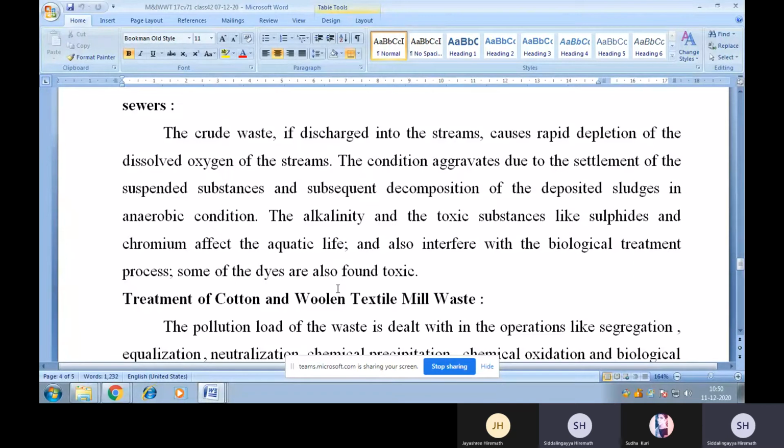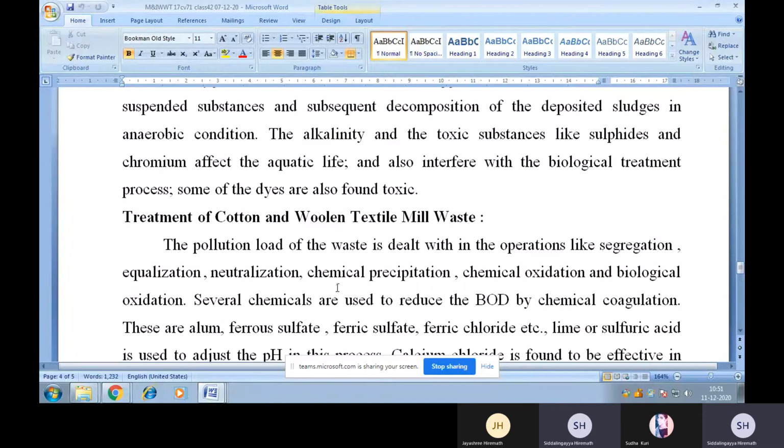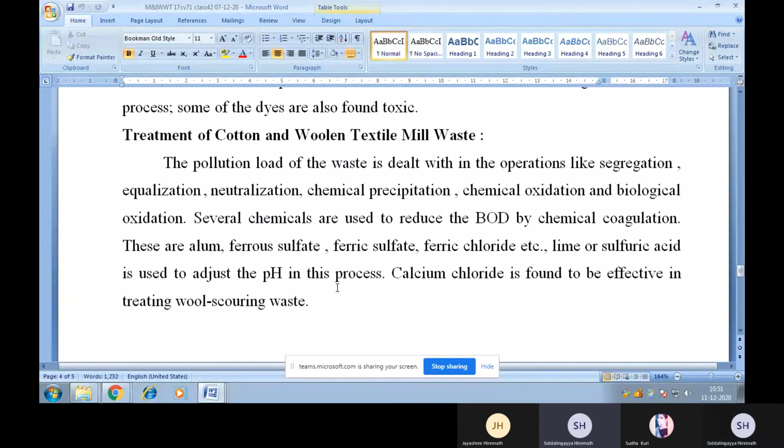Now, how can we reduce these effects? By treating the wastewater, we can reduce them. Let us discuss the treatment of cotton and woolen textile mill waste. The pollution load of the waste is dealt with through operations like segregation, equalization, neutralization, chemical precipitation, chemical oxidation, and biological oxidation.